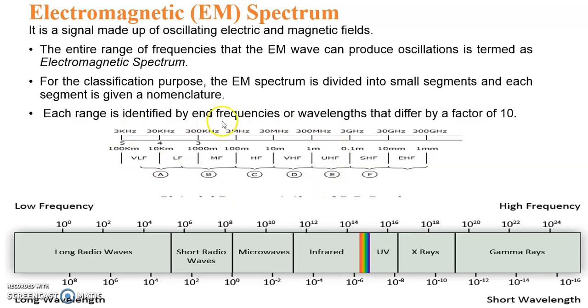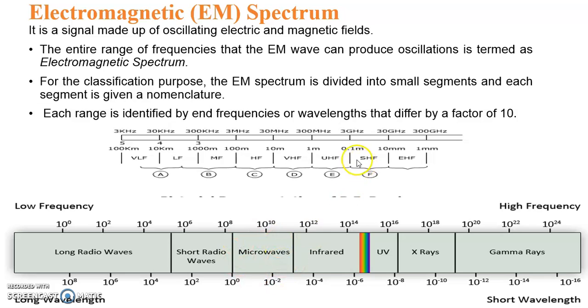The radio frequency range is further divided into two parts: long radio waves and short radio waves. This is up to a few megahertz and this is up to higher megahertz. Then come the microwaves.